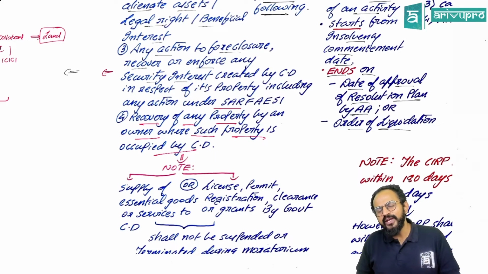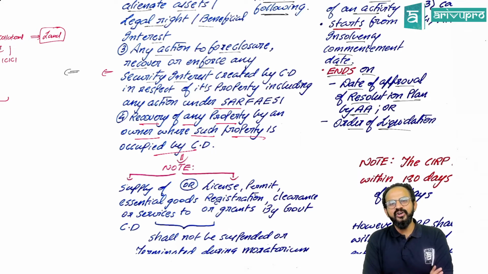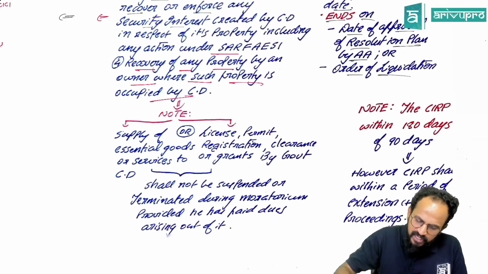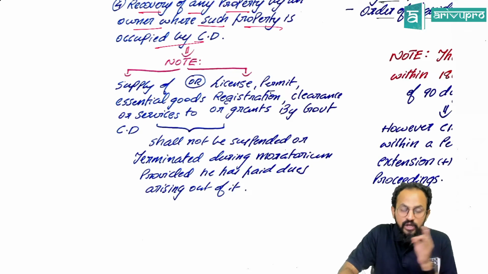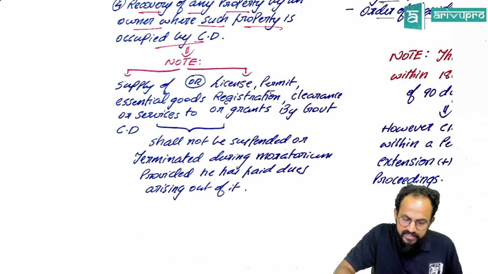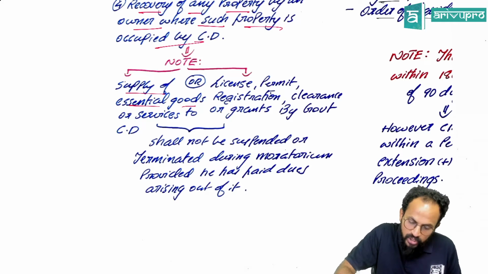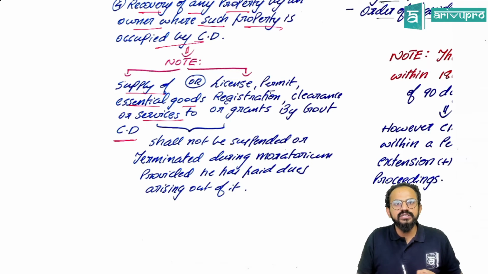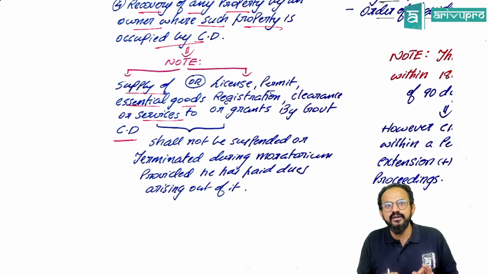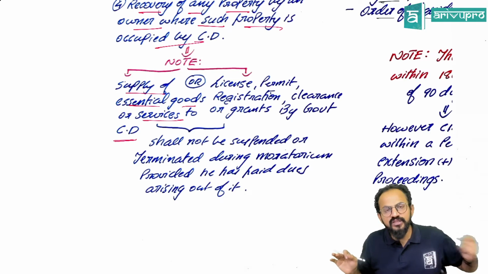Now, people, how many of them are thinking, sir, this is not fair? So, people, there is one note which is connected. See, even during this moratorium period, no one shall stop supply of essential goods or services to the corporate debtor. Imagine electricity, water connections, raw material supplies. Nothing which is essential for the corporate debtor should be stopped. Everything should be given to him.